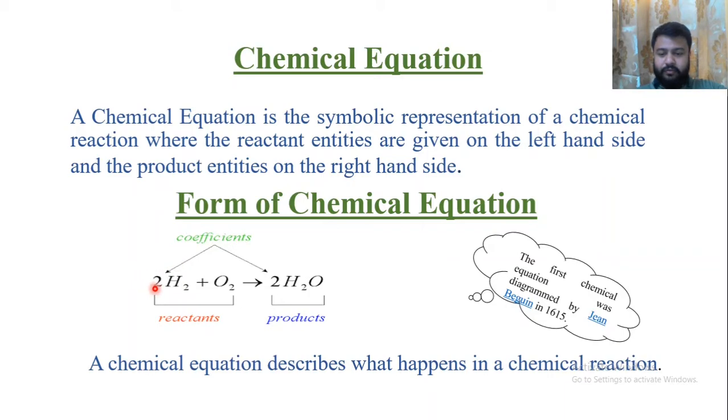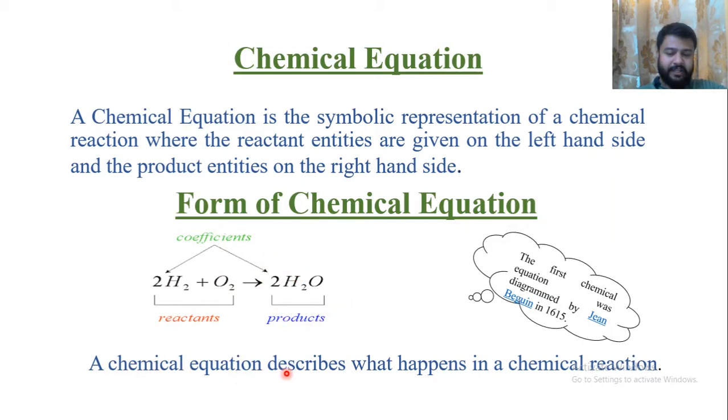In this, the 2 and this 2 are known as stoichiometric coefficients, and these refer to the number of moles of a particular substance. For example, here we have 2 moles of H2 hydrogen gas reacting with 1 mole of oxygen to produce 2 moles of water. So these two are what? Stoichiometric coefficients. On the left hand side we have reactants, on the right hand side we have products.